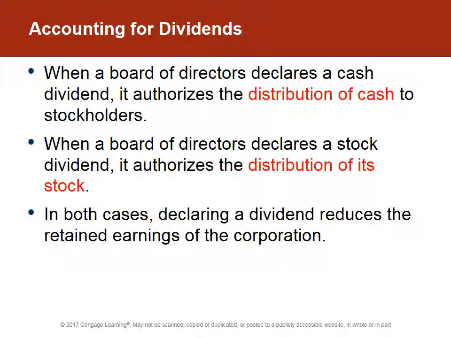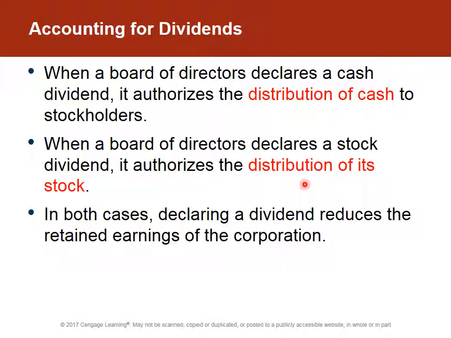Let's talk about accounting for dividends and the recording of the transactions. When a board of directors meets, they can declare either a cash or a stock dividend. Now, this may be something that you're not completely familiar with. The book goes into a whole lot more details than we will in this class. A cash dividend means that literally they're distributing cash to the shareholders, but a stock dividend means they're going to give equal amounts of stock. So if one shareholder owns 10% of the company and they receive a stock dividend, then they'll receive 10% of the stock dividend that was declared.